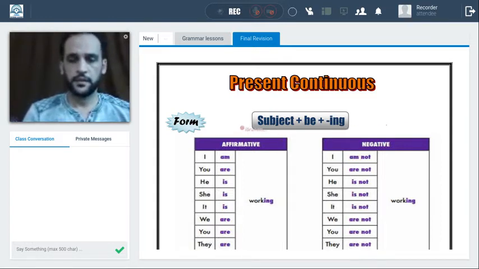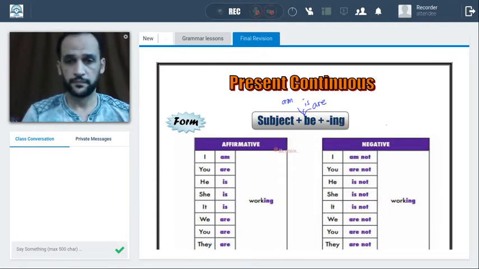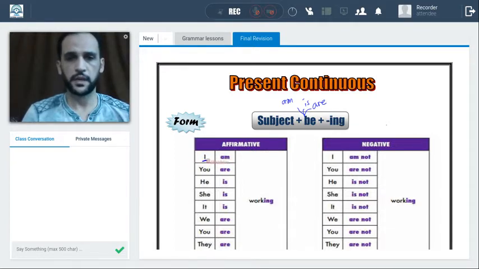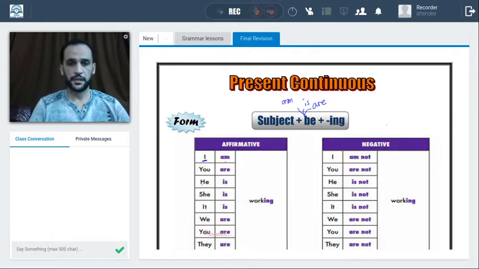Okay, the verb in the present continuous is composed of two parts. The verb to be, am, is, are, and the verb with ing. Okay, so with the affirmative form, when the subject is I, it's followed by am, you are, he, she, it is, we, you, they are, and the verb with ing.